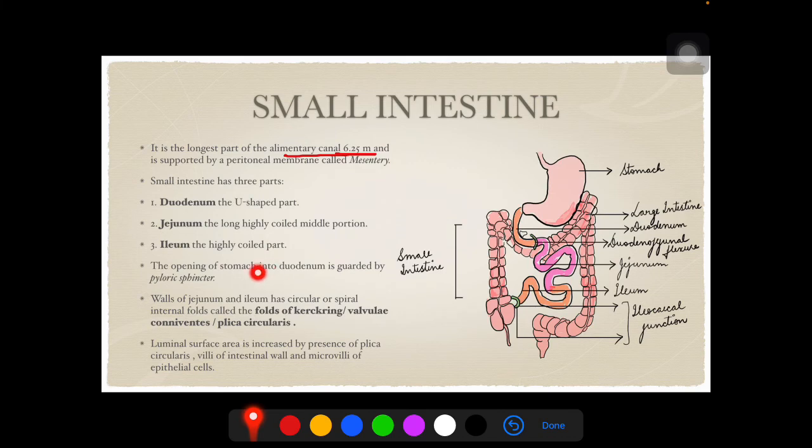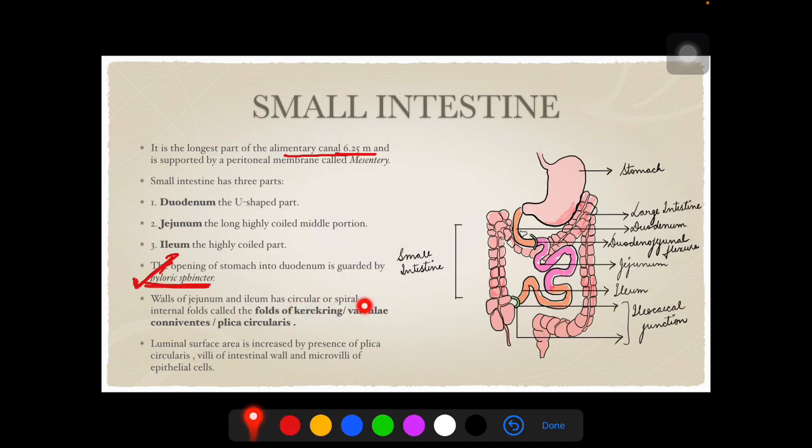The opening of the stomach into the duodenum is guarded by the pyloric sphincter. This is again an MCQ question. What is the location of the pyloric sphincter? It is at the opening of the stomach into the duodenum.